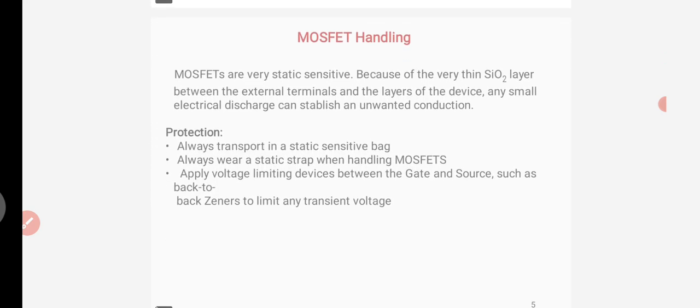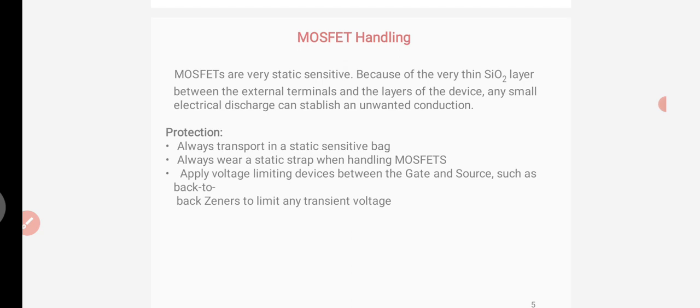Now, MOSFET handling. MOSFETs are very static sensitive because of the very thin SiO2 layer between the external terminals and the layers of the device. Any small electrical discharge can establish an unwanted conduction. So when you are handling the MOSFET, remember it is a very static sensitive device.